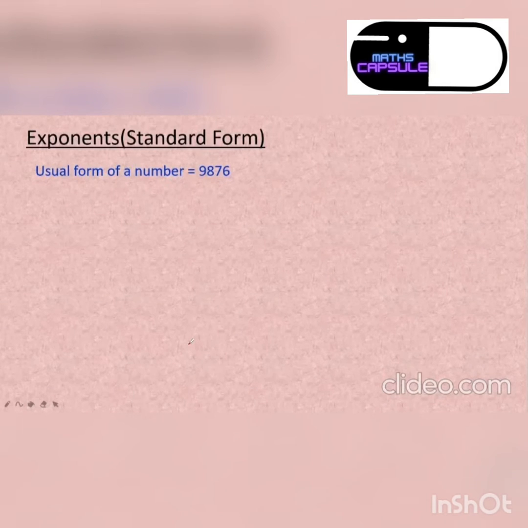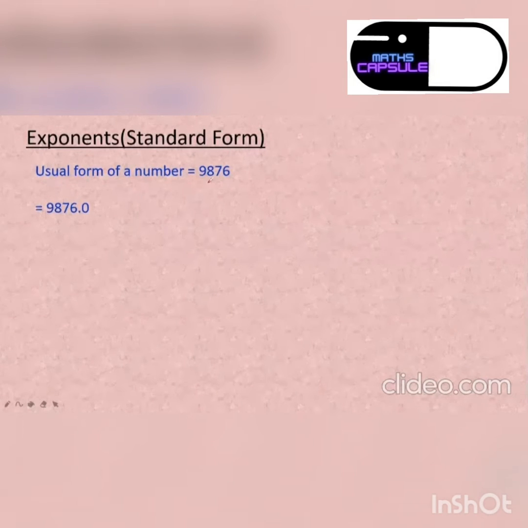Okay. So the usual form of a number is 9876. So we already know the standard form, isn't it? What is the standard form? Let's say 9.876. It is my standard form. Okay. So the first step for doing that is to explain where the decimal currently is. Currently 9876 will have a decimal at the end.